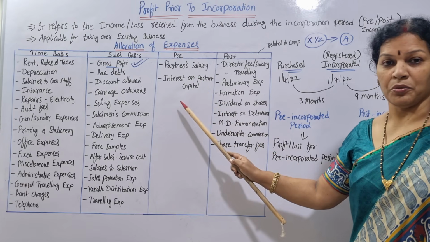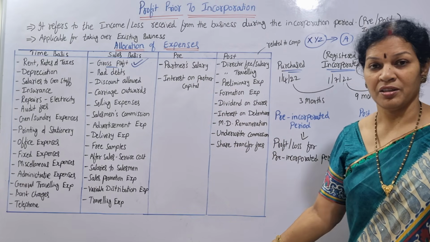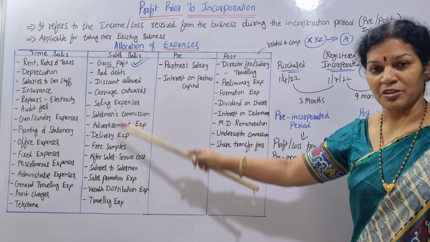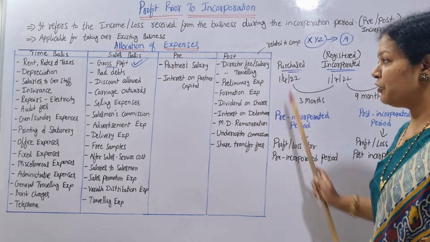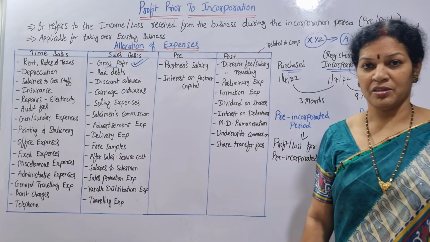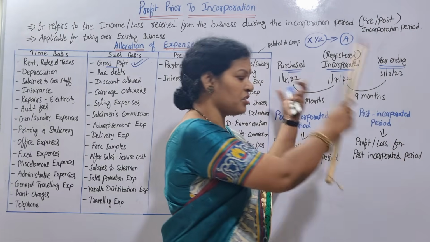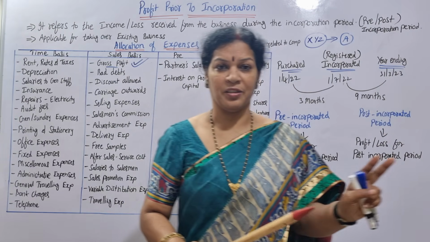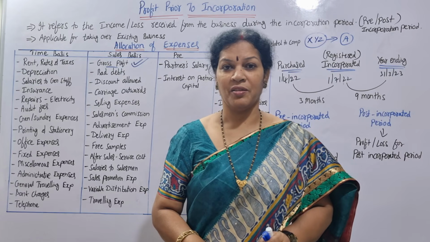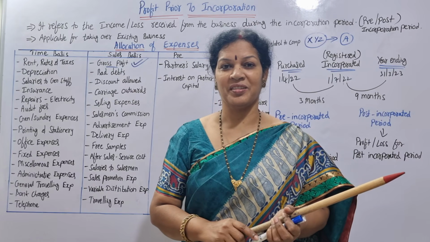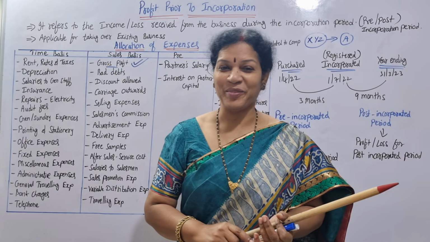Pre column only two. Are you clear about this? Time basis, sales basis, pre and post. If you are able to remember this and if you understood this concept, it is very easy. Profit prior to incorporation. Next class, we'll start working out the problems. Very easy. I'm telling you now.